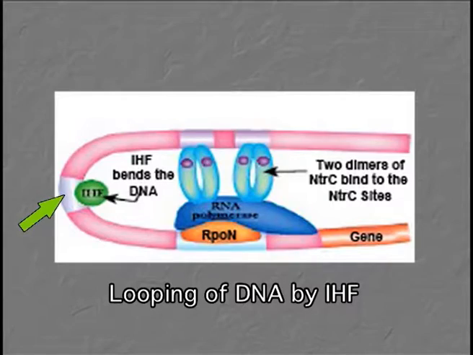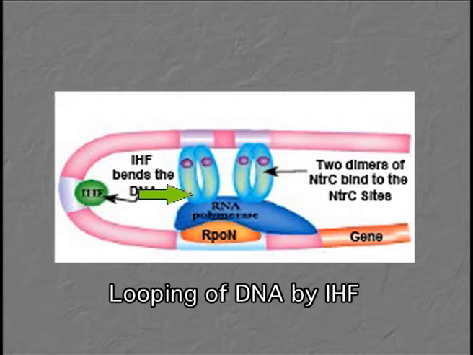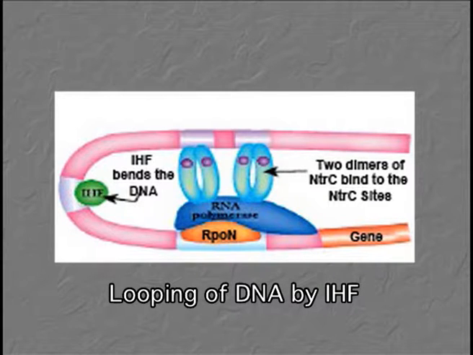What they do, they facilitate the bending of the DNA, thereby making it possible for the activator protein, which is binding at a far away distance from the promoter region wherein RNA polymerase is binding, to execute its action on it. So this can only be done by bending, and there should be someone to facilitate bending, and this facilitating factor is the HU protein. So this is how we can understand that integration host factor, though it acts in a non-specific manner, can execute a positive effect on gene regulation.